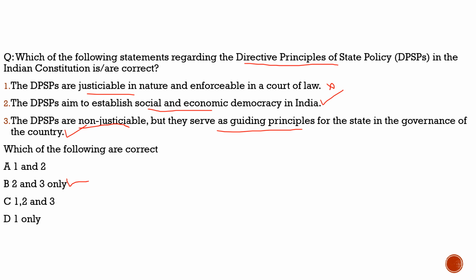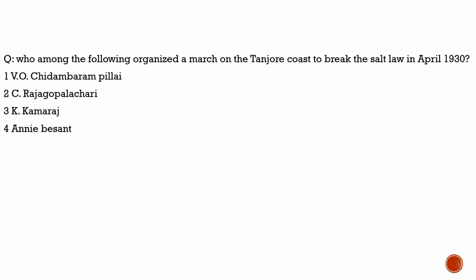With this, I hope you had understood the static part 2. Now let's move towards the last part of today's discussion, where we will solve a question from the previous year papers and conclude our discussion. Here the question is about the Tanjore coast. The question says, who among the following organized a march on the Tanjore coast to break the salt law in April 1930? Who was this person?